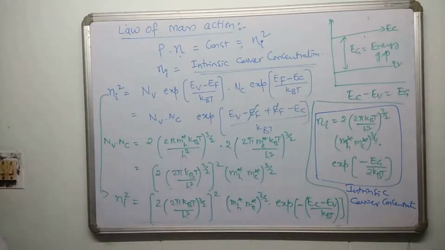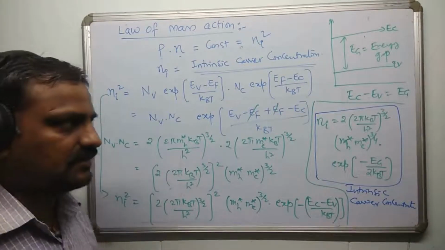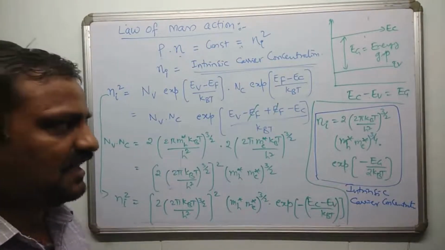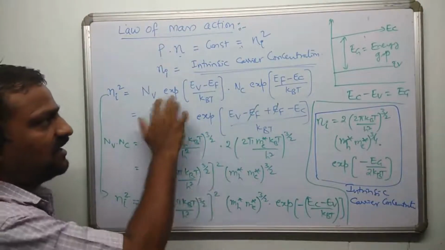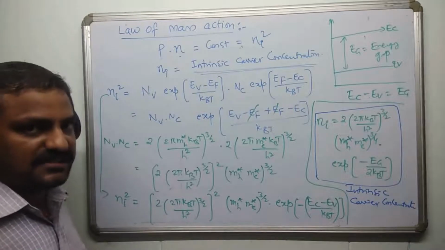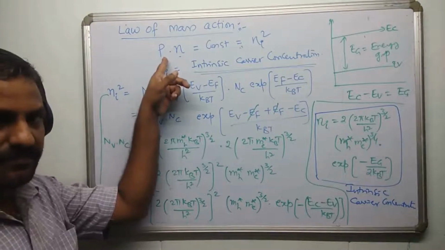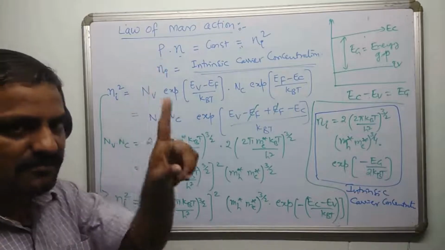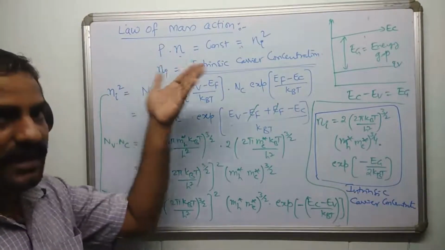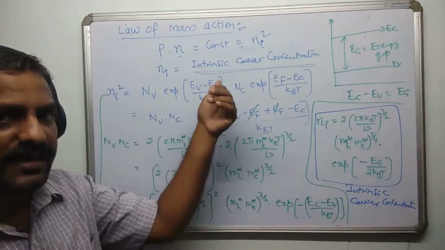If the question asks you to derive the expression for intrinsic carrier concentration inside an intrinsic semiconductor, and it is given for short answer, then you can assume NV and NC, just like whatever I did here. But if it is given as an essay question, then you can derive either the P expression or the N expression. It's up to you. Any one of them you have to derive. And after deriving, you say, proceeding in a similar manner, we can obtain the other.